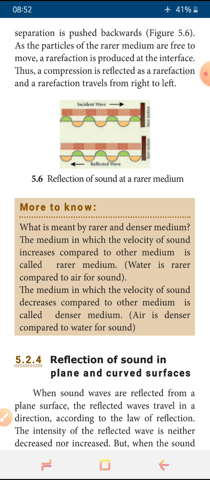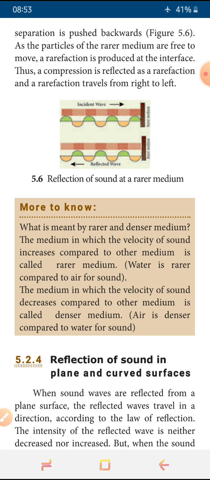When it is reflected back or pushed backwards, it comes in the form of rarefactions. Compressions change into rarefactions. But before, with the rigid wall, the compression came back as a compression. But in this rarer medium, the compression is coming out as rarefactions. Now the rarefaction is starting from the right side, it is moving towards the left.